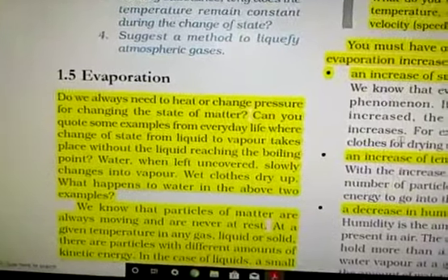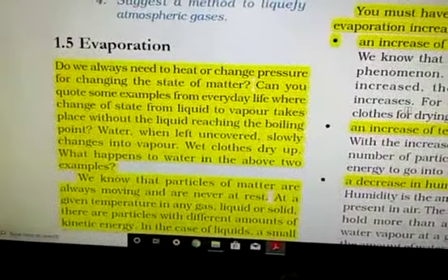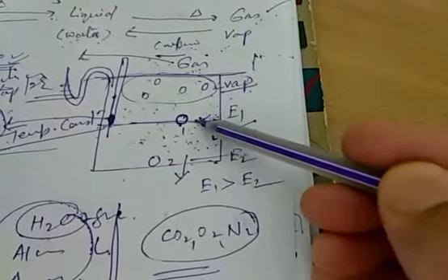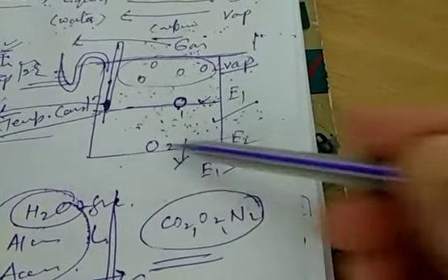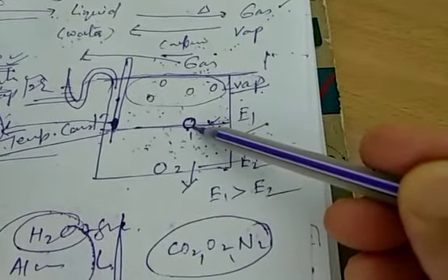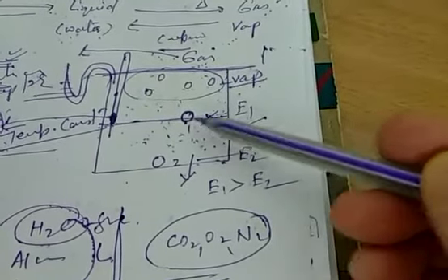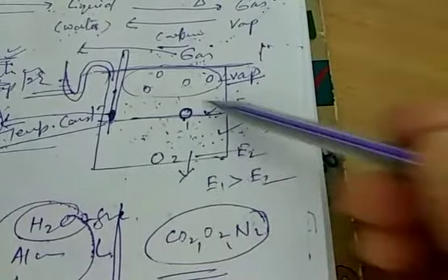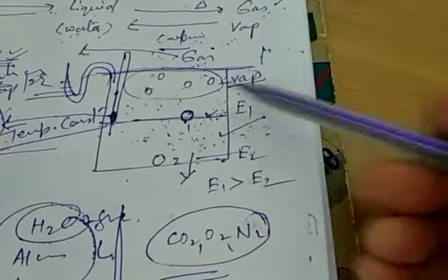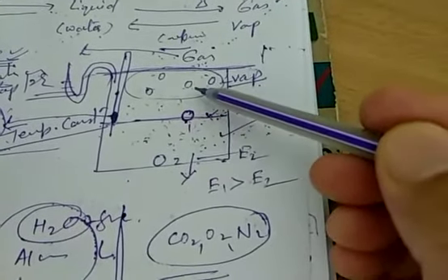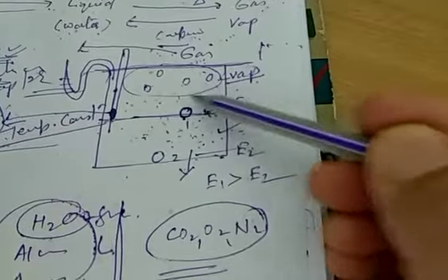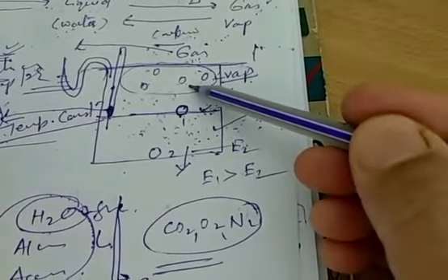You know very well, as we read in the previous class, all the particles in a container don't have the same kinetic energy. The particles present at the surface have higher kinetic energy than the particles present at the bottom. These particles with high kinetic energy receive energy from the surroundings, from the bulk of the liquid, from the atmosphere, from the air, and get some extra energy, leave the surface and come into the air in the form of vapor. This is known as the evaporation process.